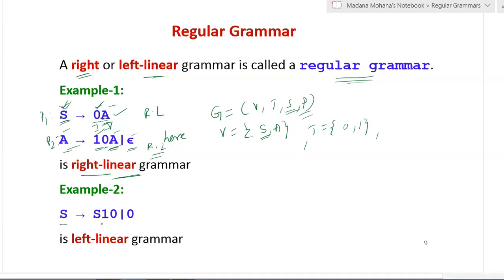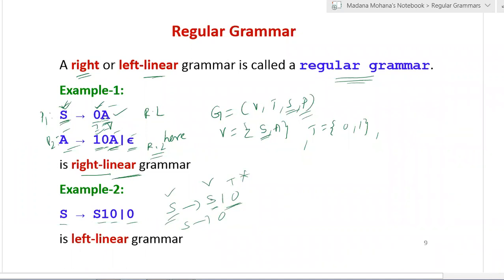S derives S10 or 0. Here it has two productions. The first one is S derives S10. The second one is S derives 0. In the first production, the left hand side starts with a single variable. On the right hand side you can see a variable followed by a string of terminals. So the variable occurs on the left side of the string of terminals.